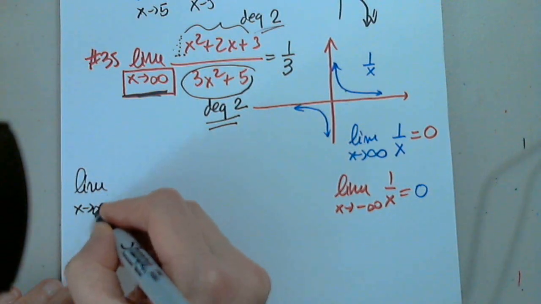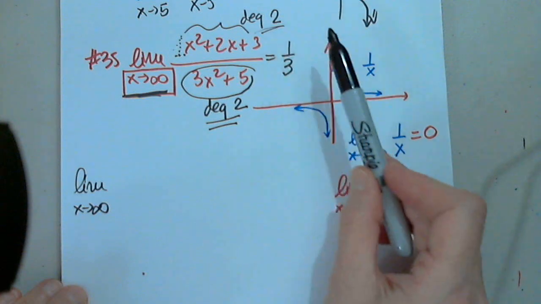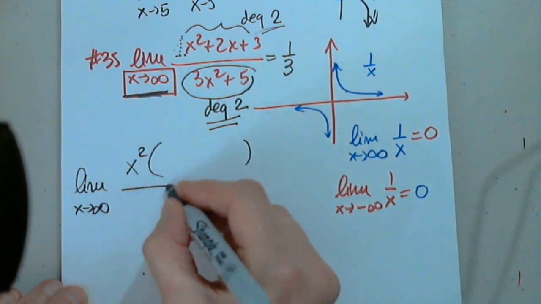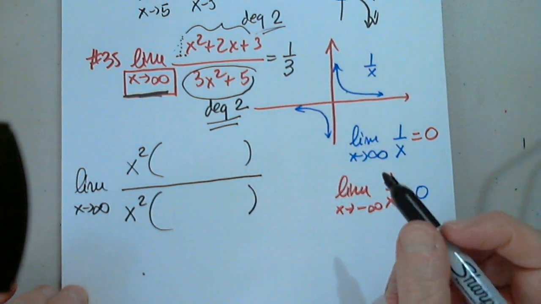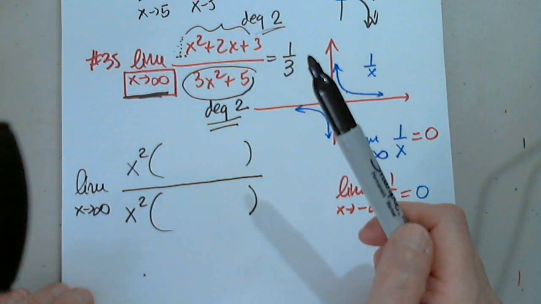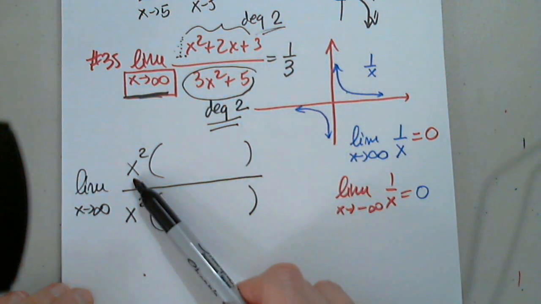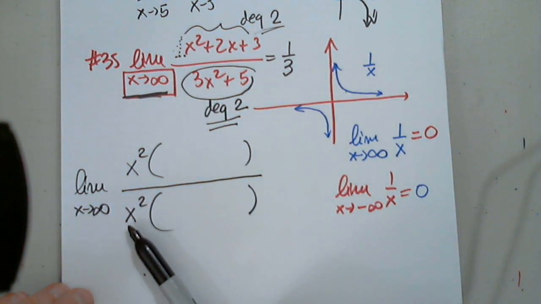As x approaches infinity, you already told me that the degree is 2. I will pull out the degree. And you can say, what are you talking about? How can you do that? And you should say, you cannot do that. X squared is not a common factor to all 3 terms. You can't do that. X squared is not a common factor. You can do that. Yes, I can.